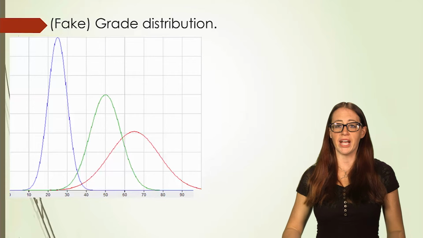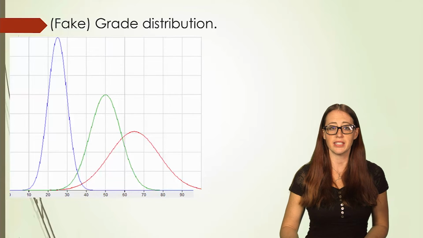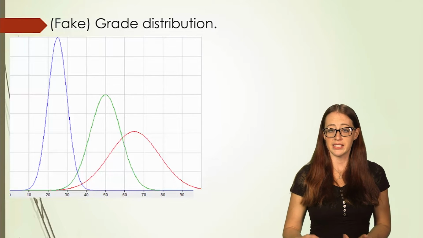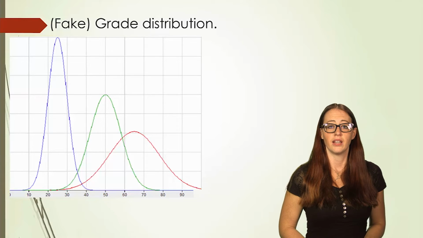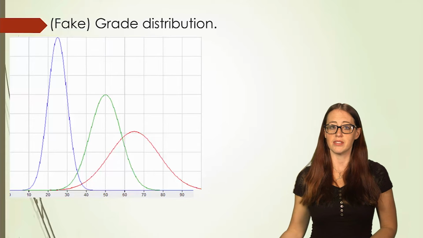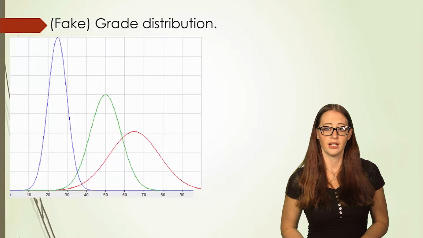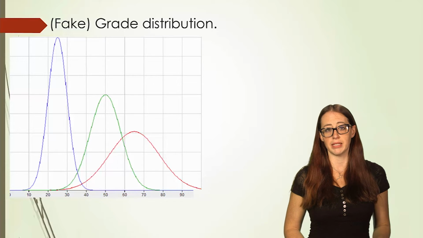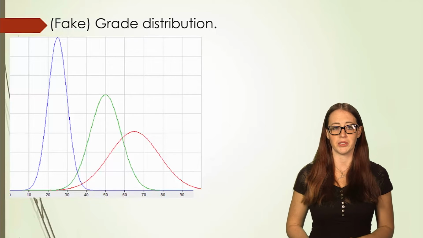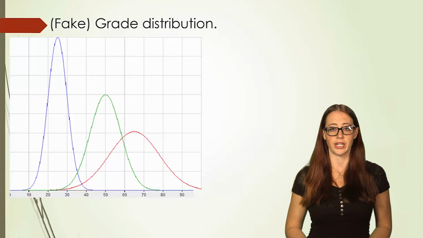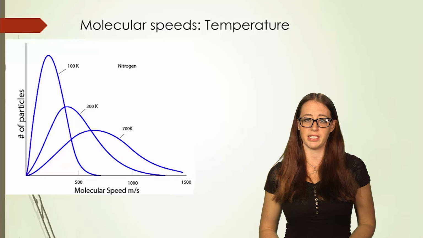We call this a wider distribution. What it means is that there is a wider variety of grades. And so even though there is the exact same number of students and it's a higher average, the peak itself is lower because it's spread out. Some students did very poorly and some students did very well, but in the blue class, everybody got very close to the same. The same is going to be true when we look at the distributions of molecular speeds, and the graphs are going to be very similar, although they're not quite the same distribution as is typical in a graded class.